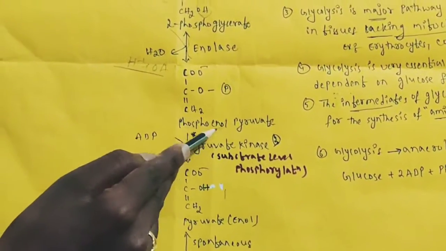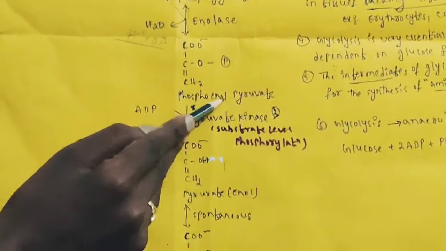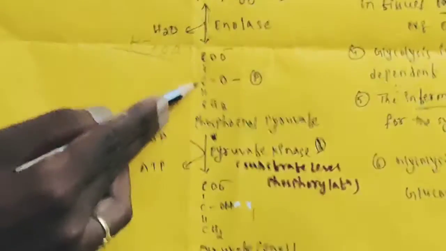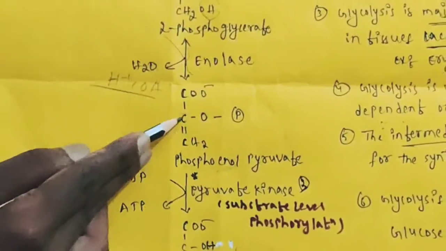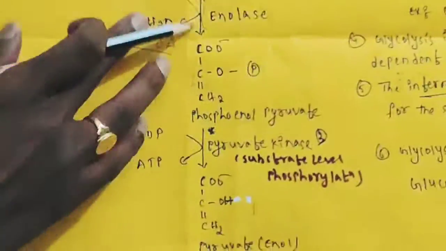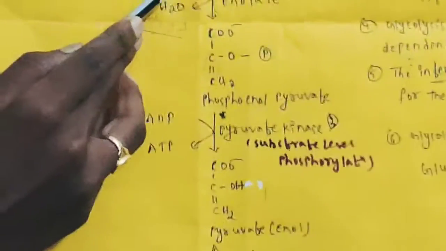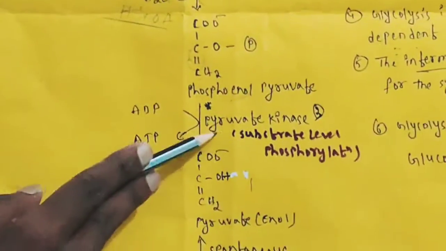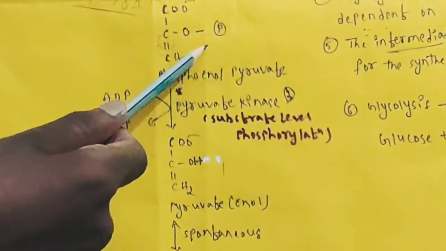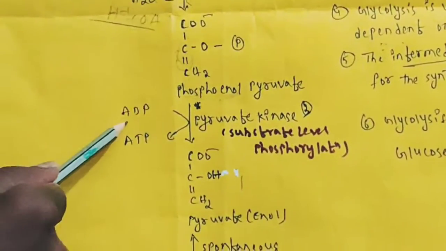And why is it known as phosphoenol? Enol means the OH-containing carbon having a double bond. Here actually it is OH only, but instead of H, the phosphate is there, so this carbon has a double bond. That is known as enol. So phosphoenolpyruvate will be produced by the liberation of a water molecule. Then pyruvate kinase transfers the phosphate from phosphoenolpyruvate to ADP.